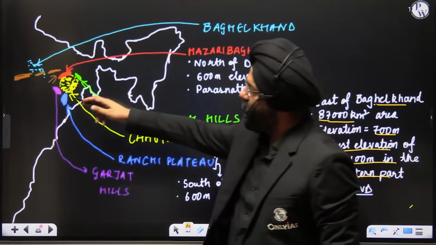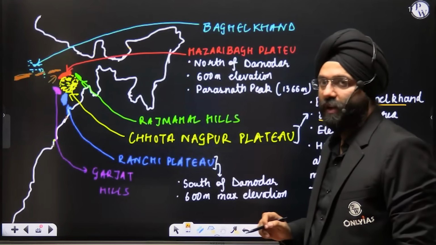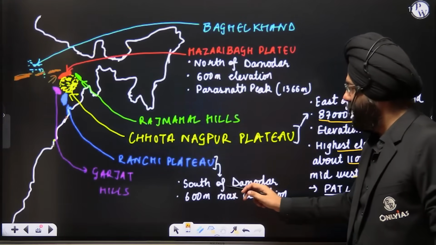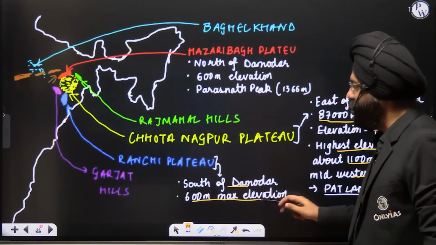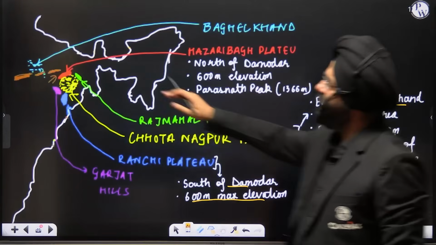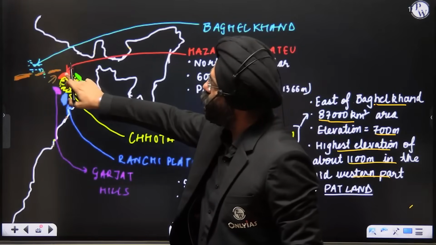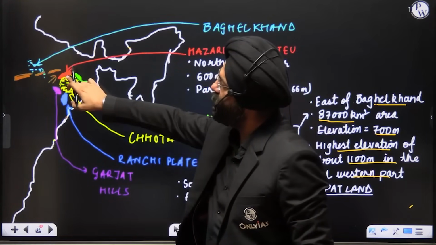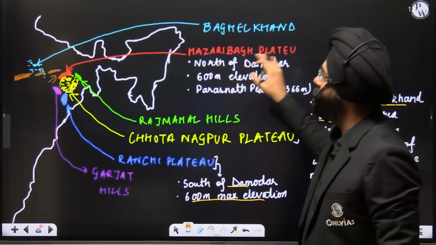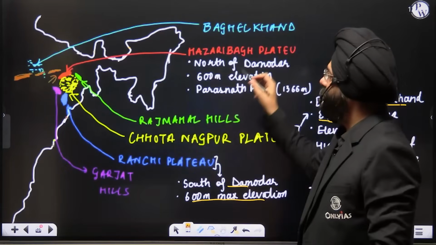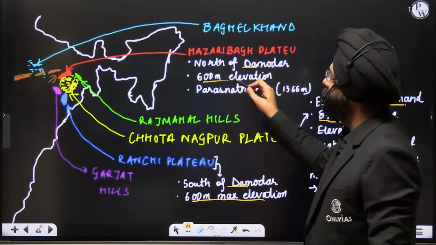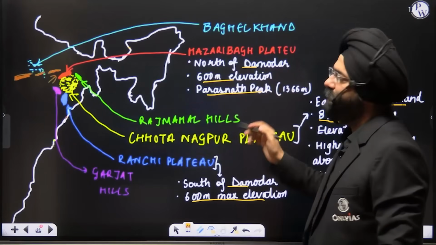Below the Chota Nagpur Plateau, you have the Ranchi Plateau. Now, this is south of the Damodar, 600 meters is the max elevation. If you see on the north and northwestern part of the Chota Nagpur Plateau, you have the Hazaribagh Plateau. This Hazaribagh Plateau, again north of Damodar, 600 meters elevation. Parasnath peak, an important peak, lies over here.